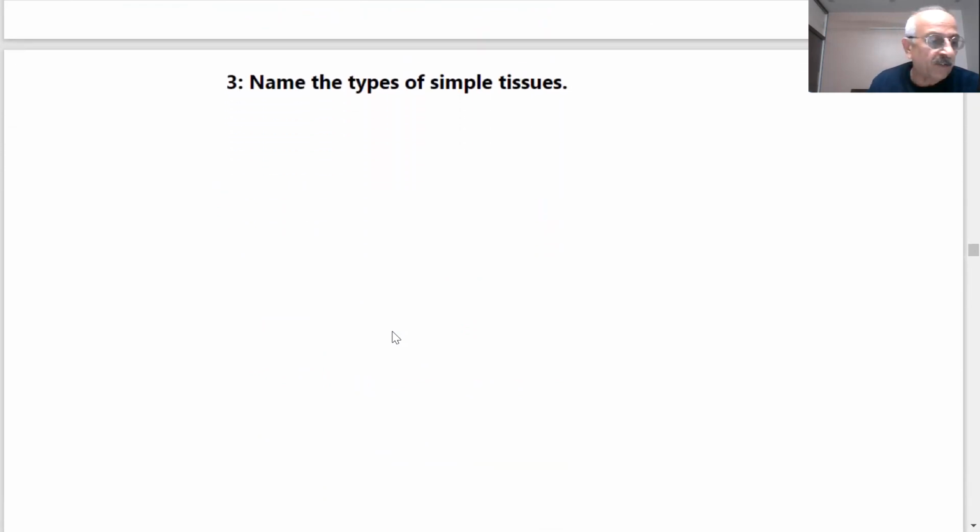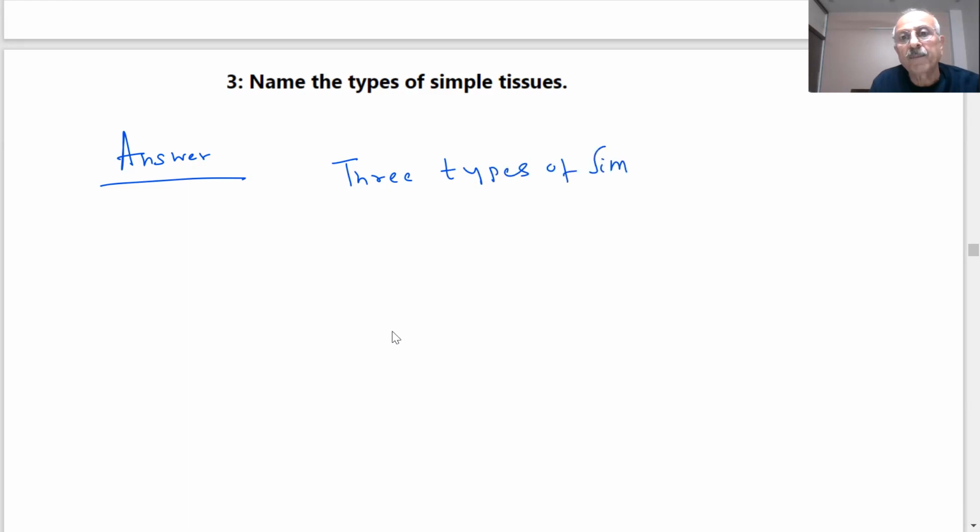Name the 3 types of simple tissues. Parenchyma, collenchyma, and sclerenchyma. Parenchyma. Next, collenchyma.